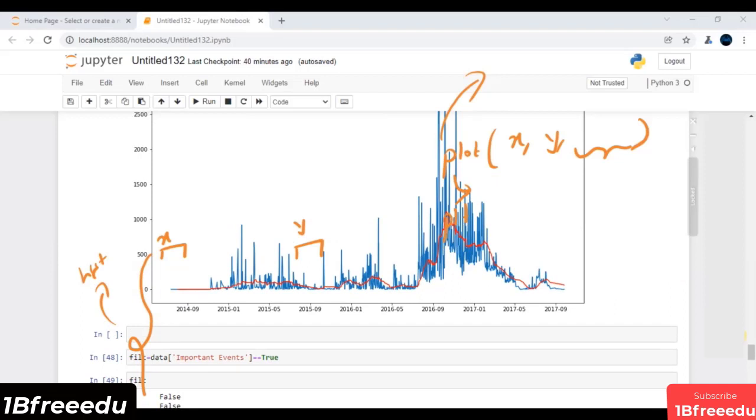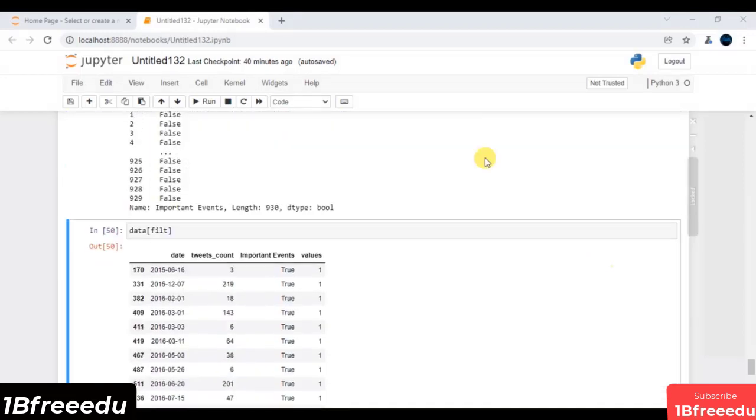Again, let me show you one more thing. The dates that we have on my x-axis are of course in datetime format. But the dates that we have over here are exactly string in nature. So first and foremost, I have to convert this into datetime functionality so that I can map the visualization on top of the visualization very efficiently. This is what we have to do.